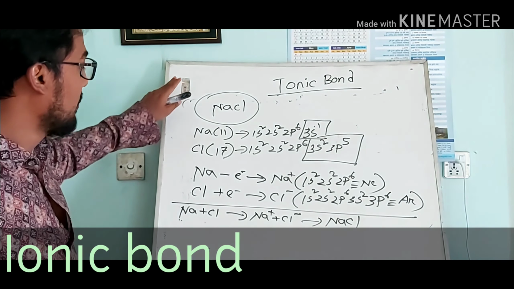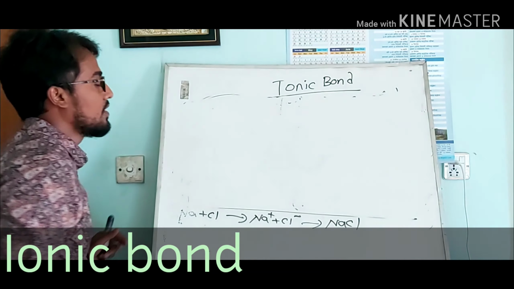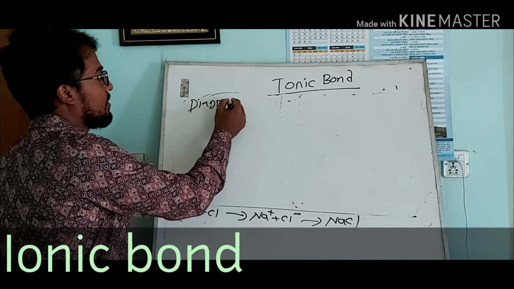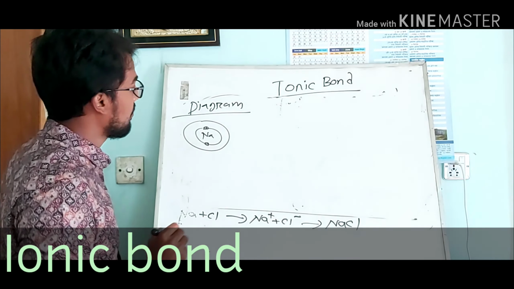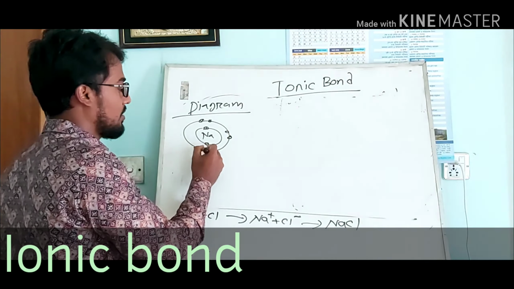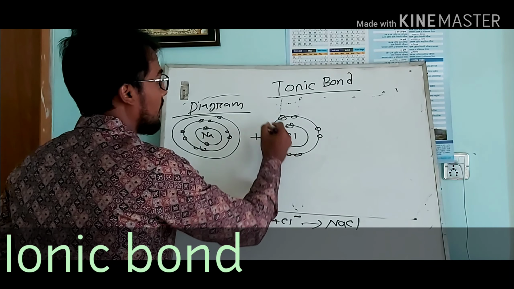Everybody knows the ionic bond NaCl. Then the diagram. Sodium structure: 2 electrons in the first orbit, 8 electrons in the second orbit, and 1 electron in the third orbit. Chlorine has 2 electrons in the first orbit, 8 electrons in the second orbit, and 7 electrons in the last one.